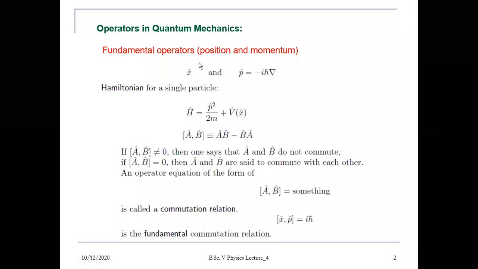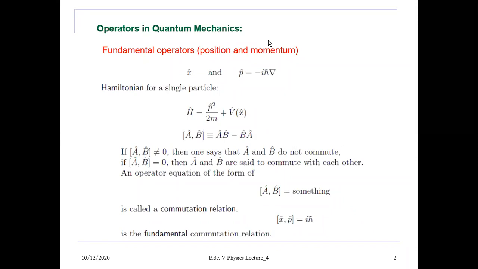If we take the total energy of a system, that is the sum of kinetic plus potential energy. So this total energy gives the Hamiltonian operator, that is the sum of kinetic and potential energy.